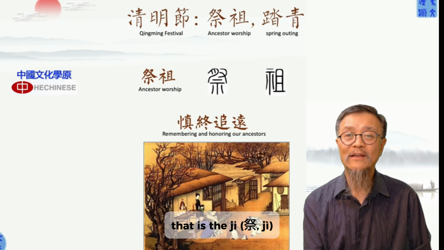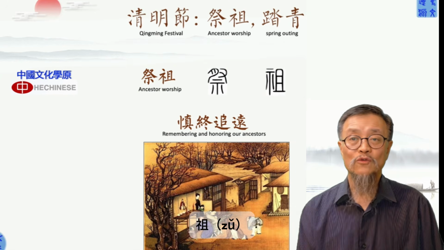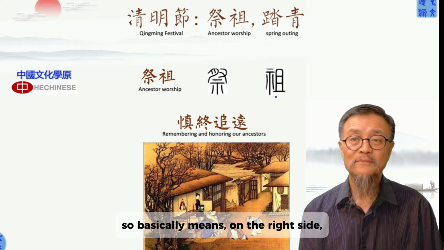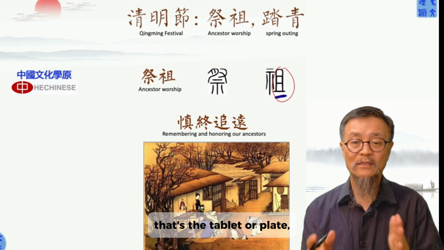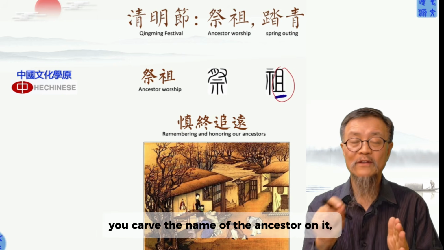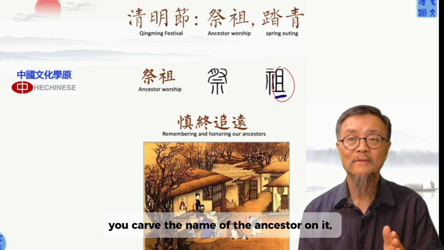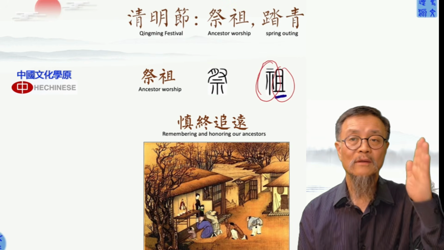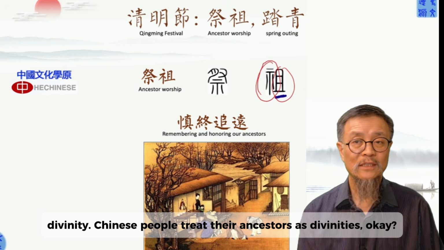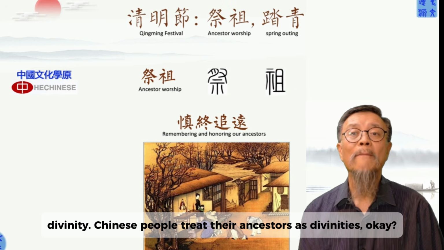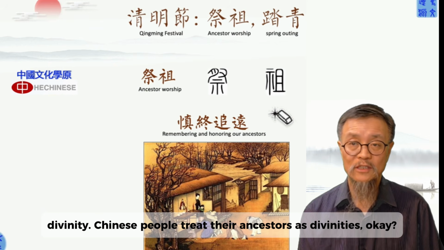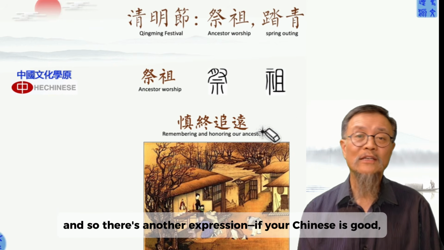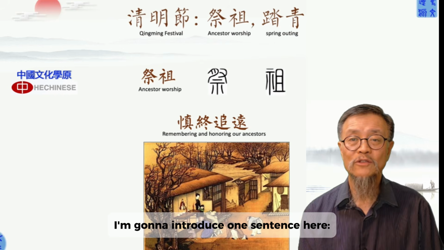Okay, that is the 祭. 主 basically means, on the right side, that's the tablet or plate. You carve the name of the ancestor on it, and you respect them as divinity. Chinese people treat the ancestors as divinities. Okay, and so there's another expression. If your Chinese is good, I'm going to introduce one sentence here.